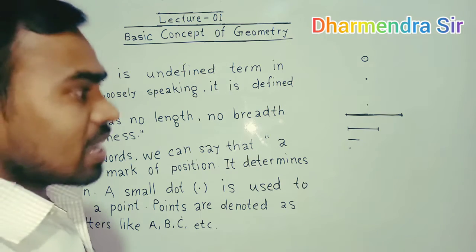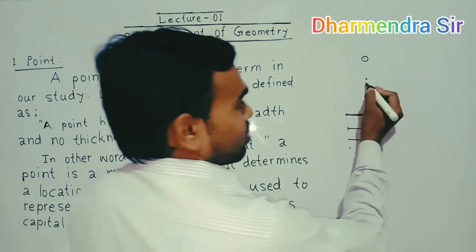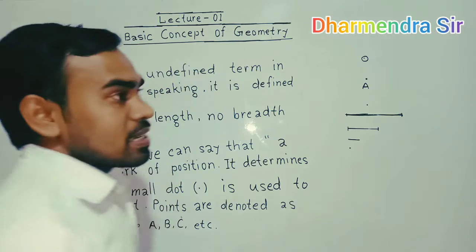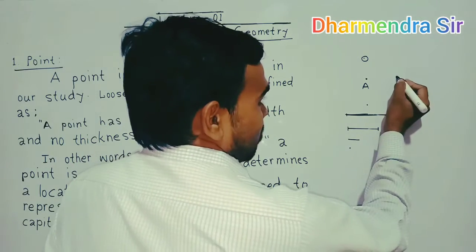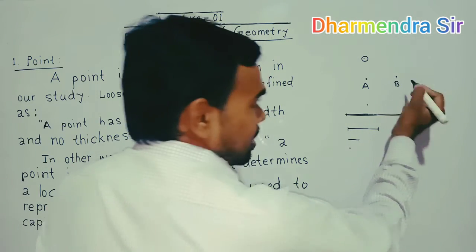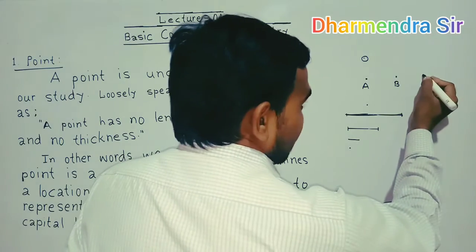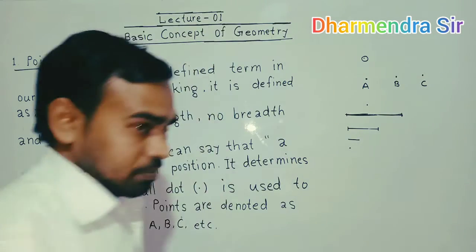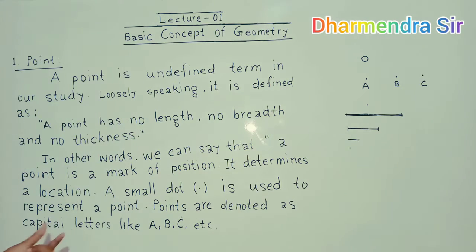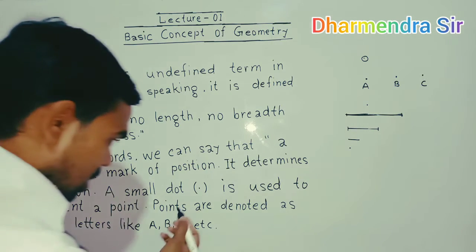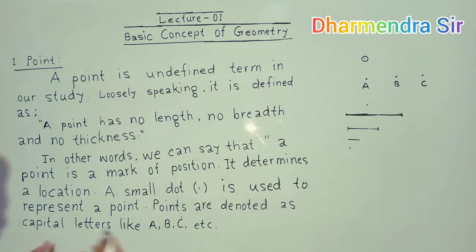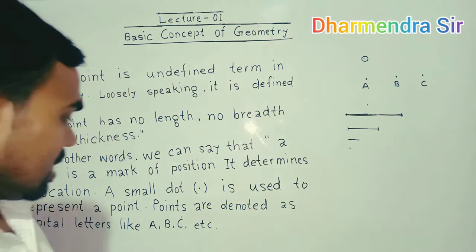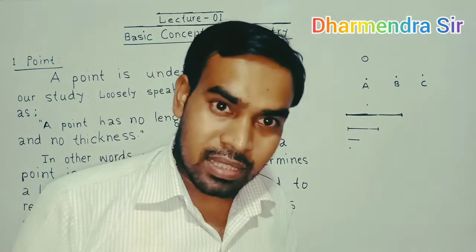Points are denoted by capital letters like A, another point denoted as B, this point denoted as C, etc. So here we write points are denoted by capital letters like A, B, C, etc.